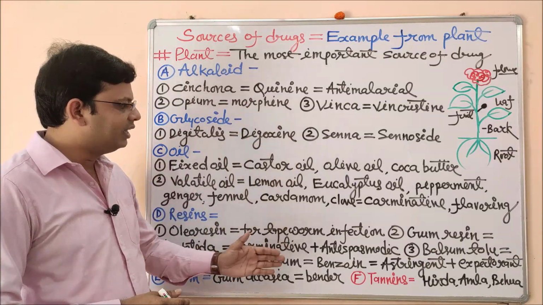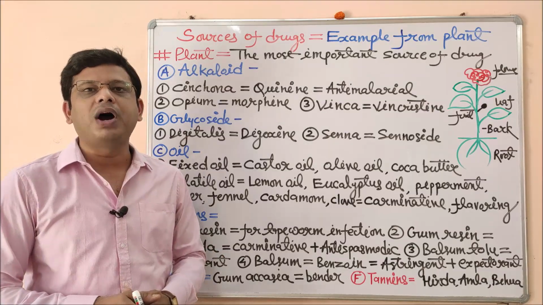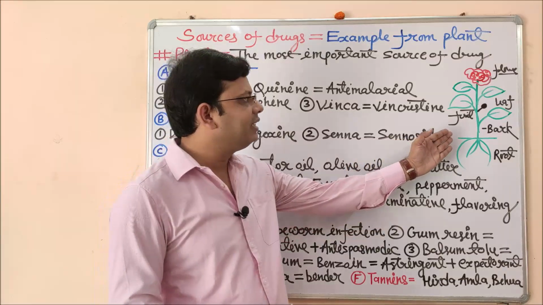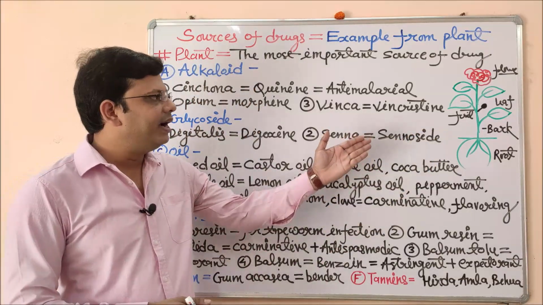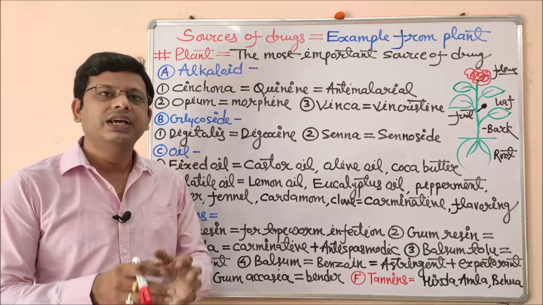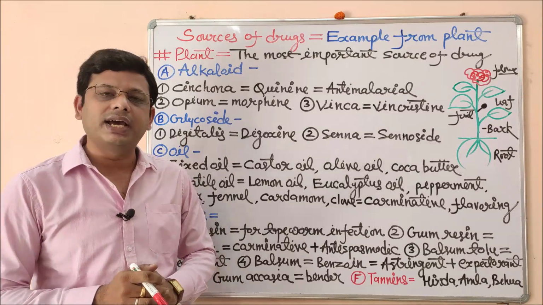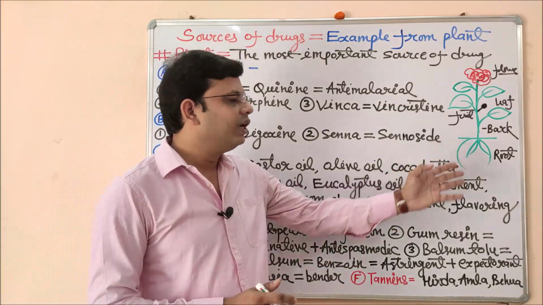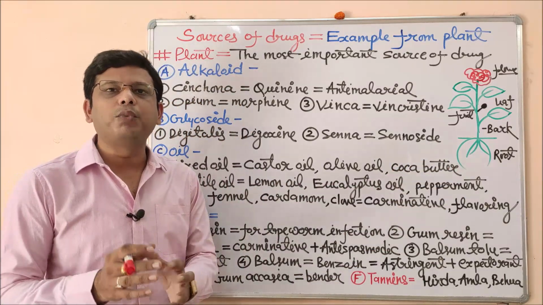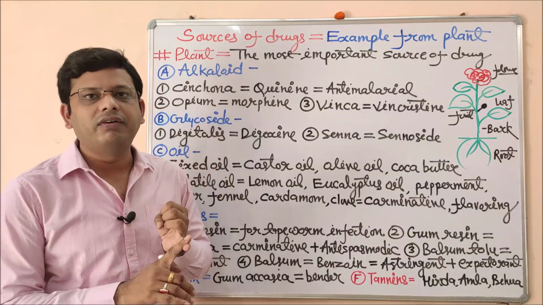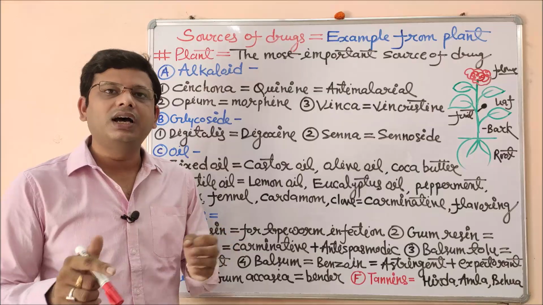Now we have so many other examples of plants and their respective parts which are used from the therapeutic point of view. Let me explain some basic examples of this plant source. I have made a rough diagram of a plant. We have to study the different parts with respect to their use and respective examples. This is the root. Root is a very important part of a plant. From root we can get different drugs like satavari, ashwagandha, sarpagandha, etc.